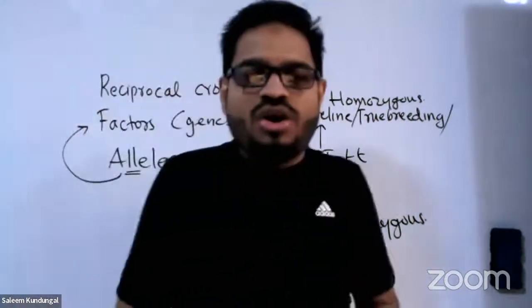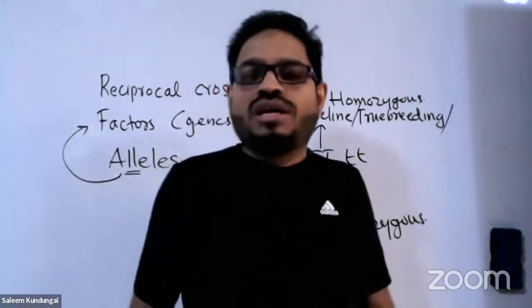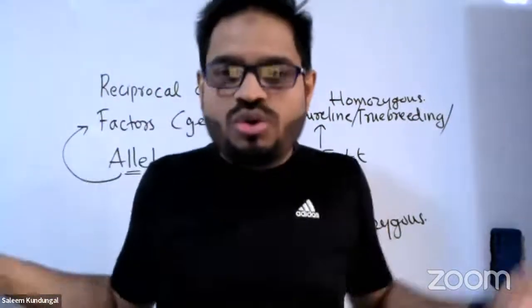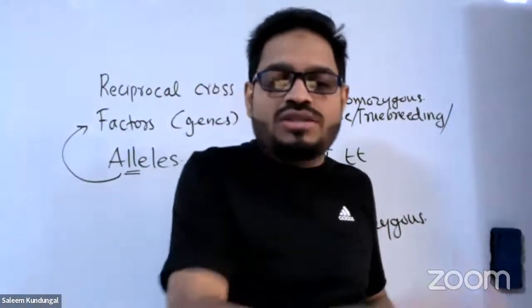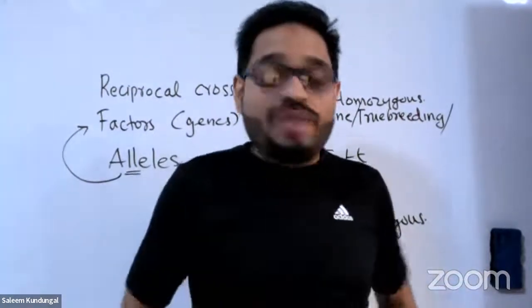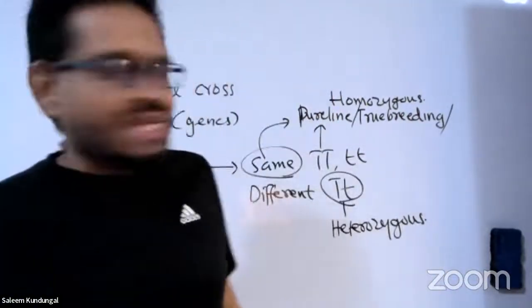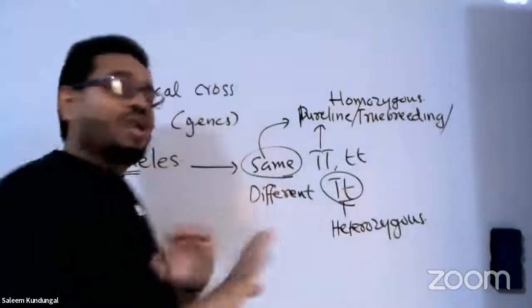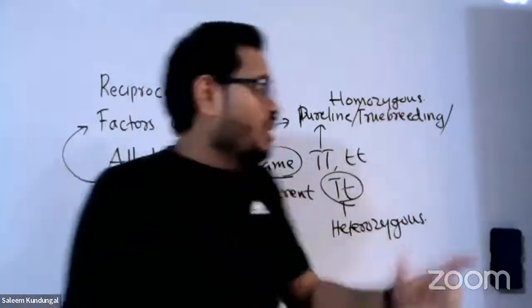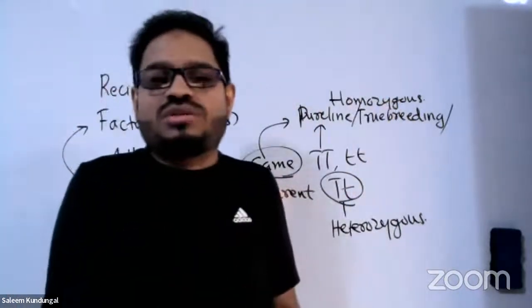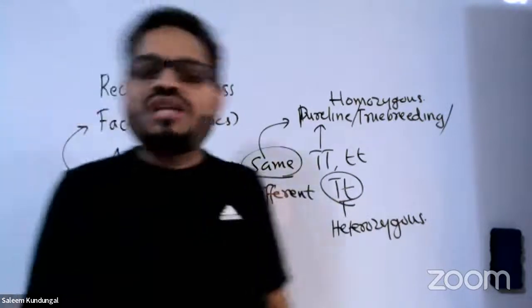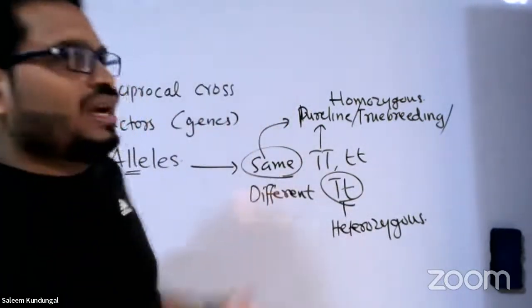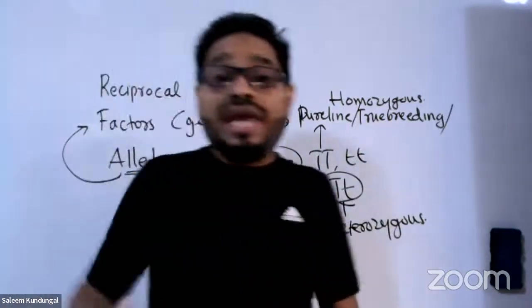So keep making your notes. Don't miss anything. All the points you keep noting down. Then at the end, when you read it, you'll be like, perfect, I know everything. I'll be trying to go fast with every point, but even then we'll comprehensively cover it. By the way, homozygous and heterozygous are the major terms. Remember, homozygous, pure line, true breeding, all are the same. The difference is that homozygous is a newly introduced technical term, whereas pure line and true breeding are old terms. Then there is one more particular condition called hemizygous.